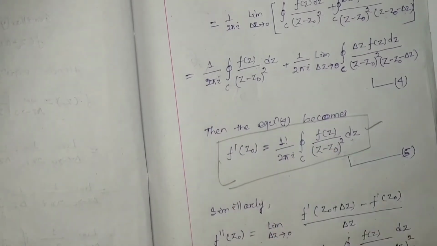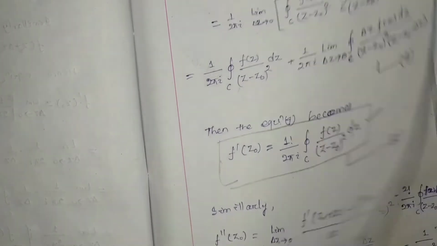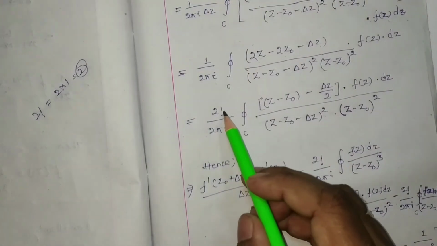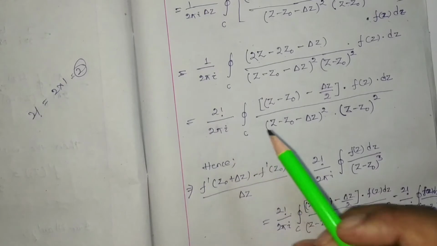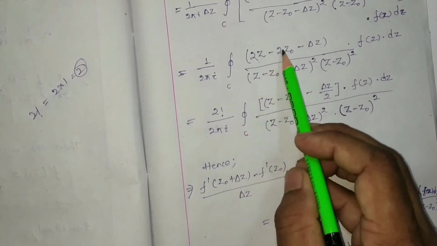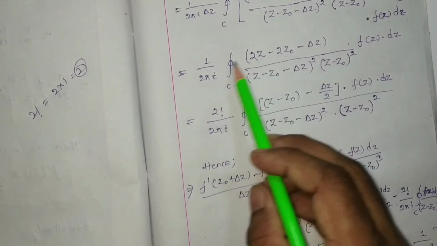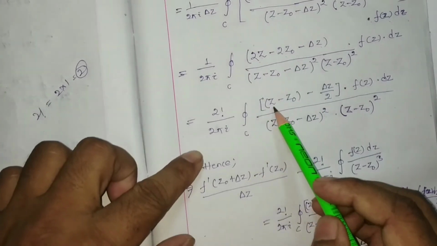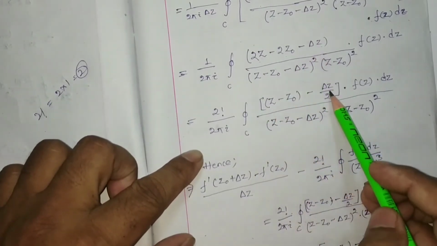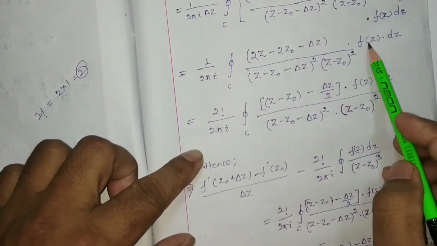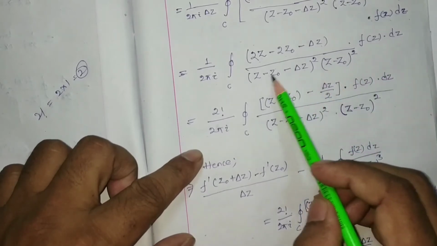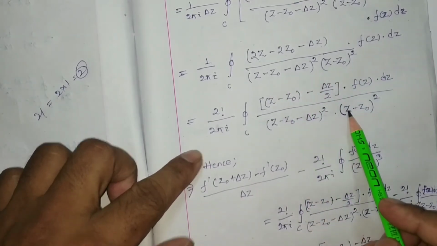Then it will be generalized. So 2 factorial by 2 pi i, 2 taken from the numerator, it will be z minus z0 minus del z by 2 into fz dz divided by these two terms, right?